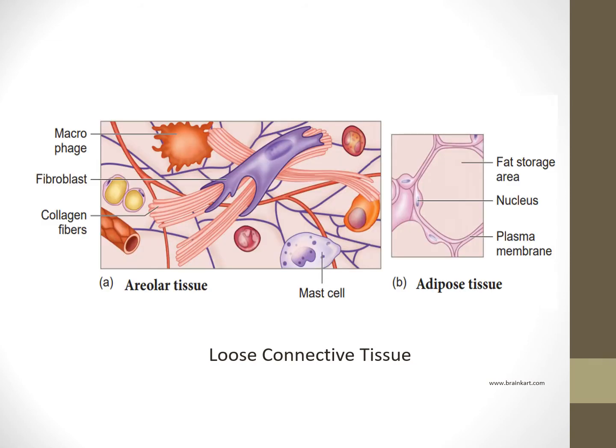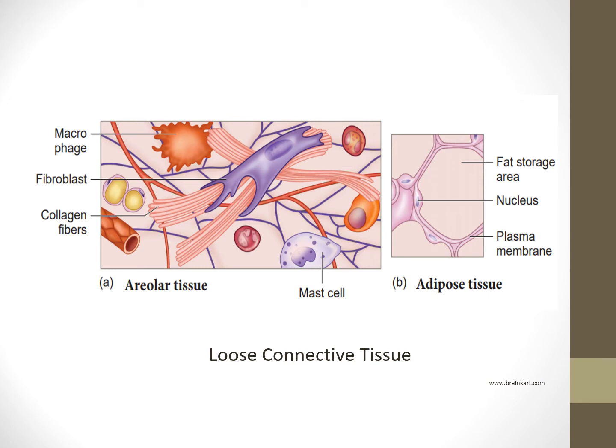So this is the picture of a loose connective tissue. As mentioned earlier, there are two types of loose connective tissue: areolar tissue and adipose tissue. In the areolar tissue, we see different types of cells. We see macrophages, we see fibroblast cells, then we also see mast cells, and we also see collagen fibers. So these are the different types of cells that we see in the areolar tissue.